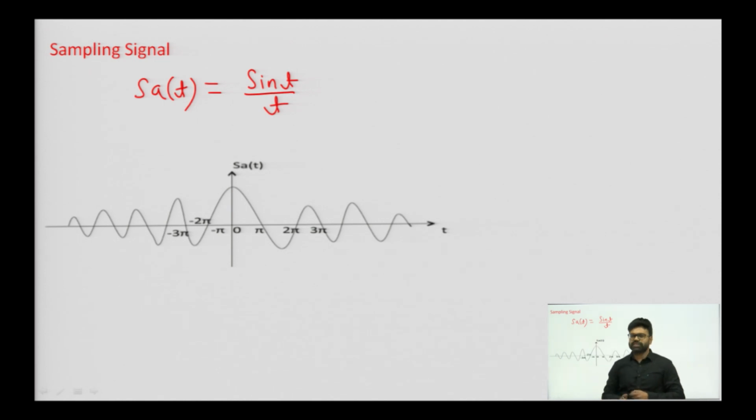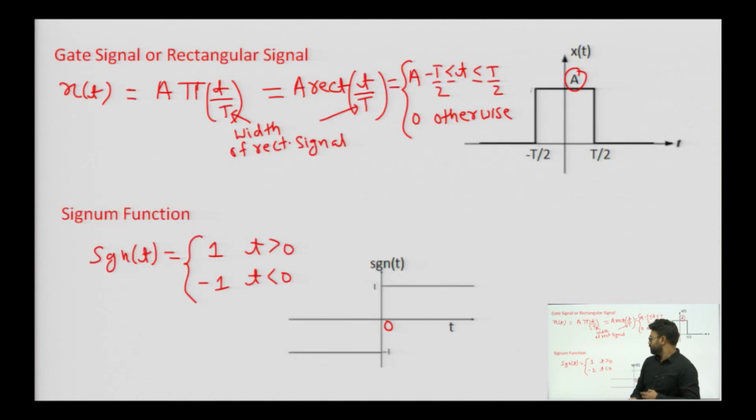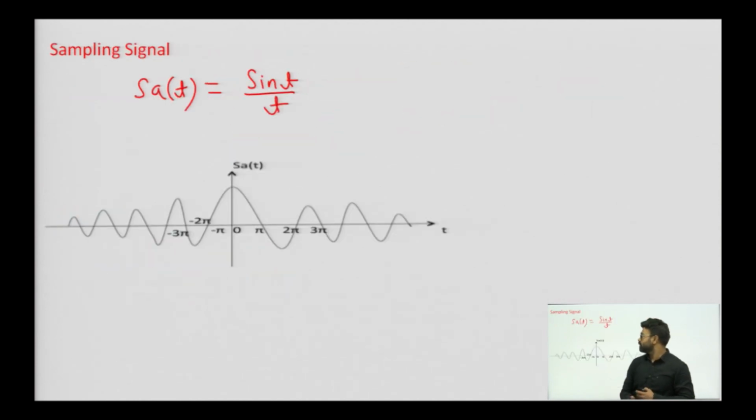So, these are the basic signals we have studied. We have studied about unit step, ramp, unit impulse, then we have studied about exponential signals, gate signal, and then signum function, then we have sampling signals. All these signals we are going to use in our evaluation of Fourier transform.